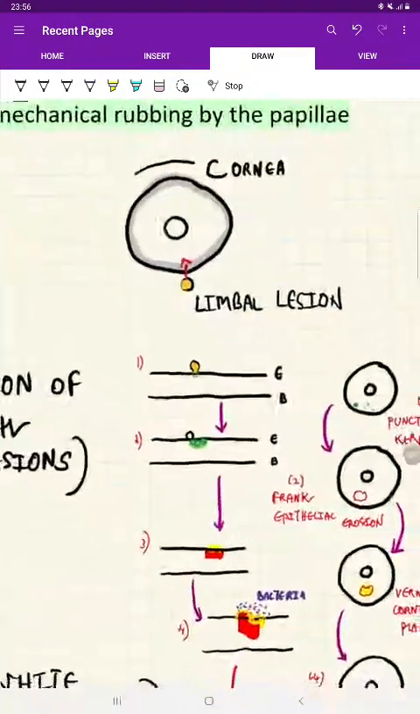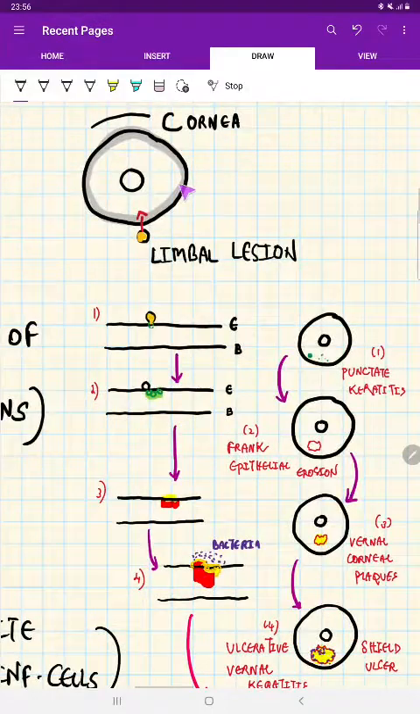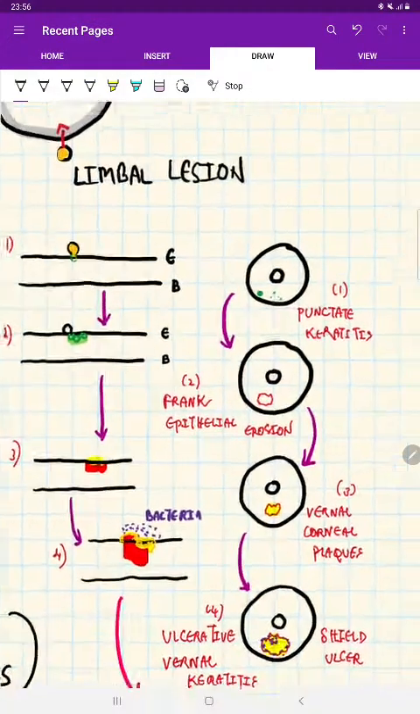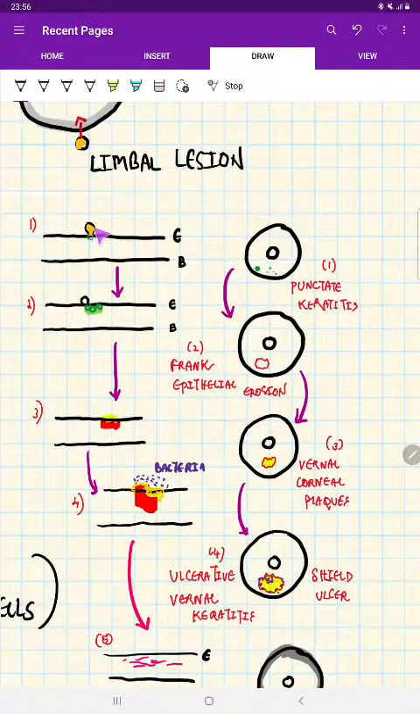Now let us see how it is extending. See, this is the cornea, this is the limbal lesion, and this is extending. This is a very simple cut section of the lesion. So this is extending now.